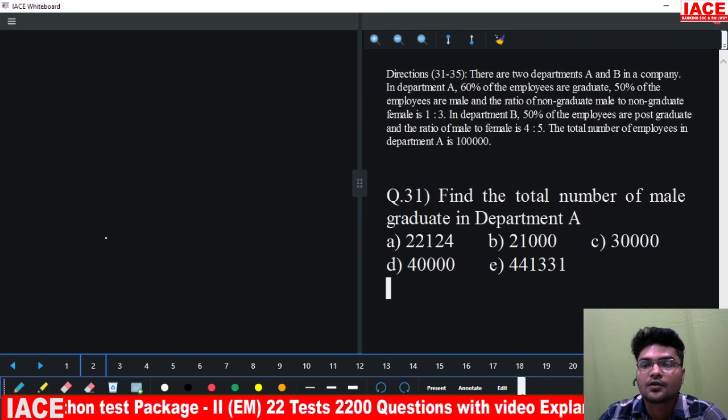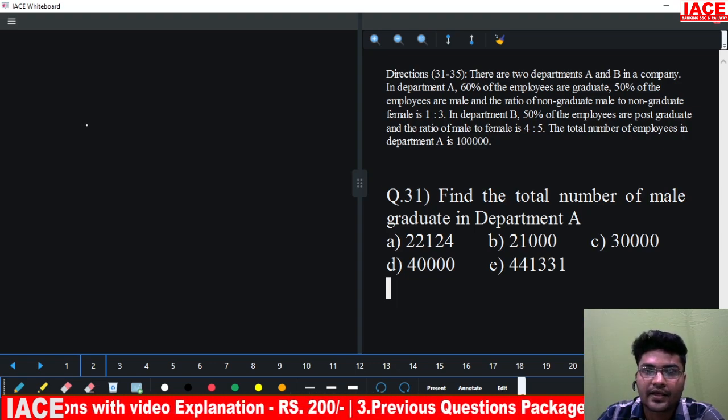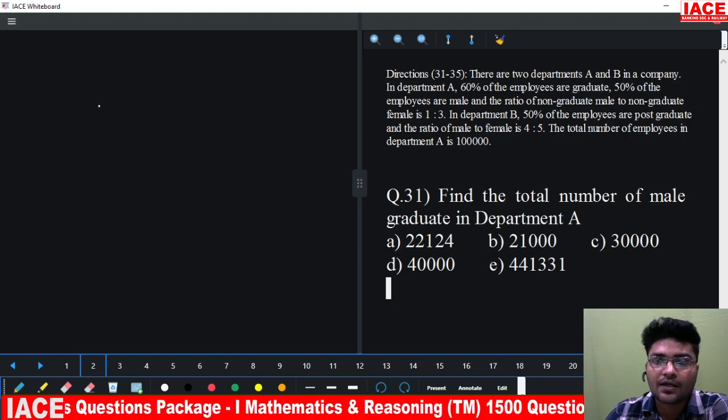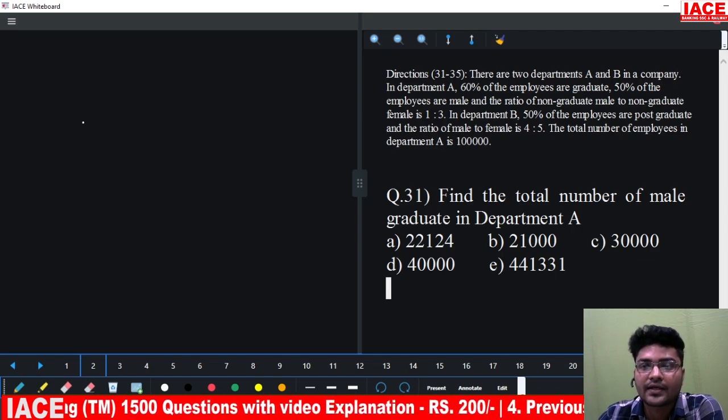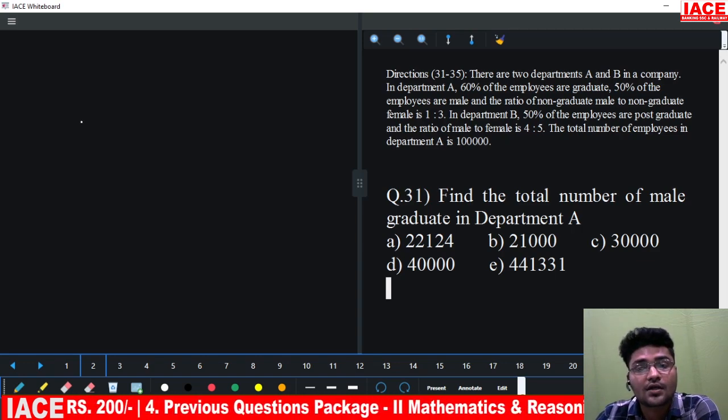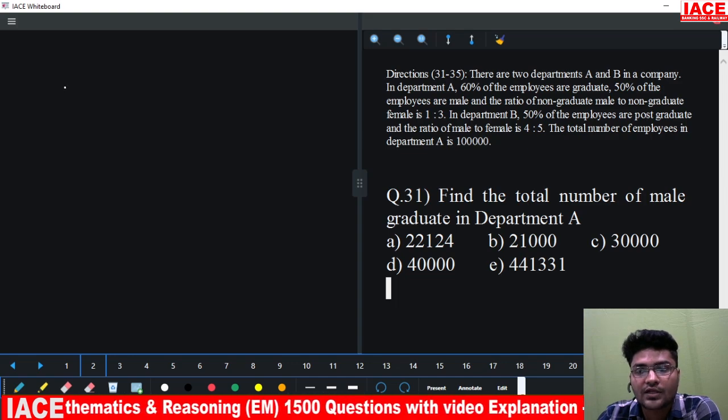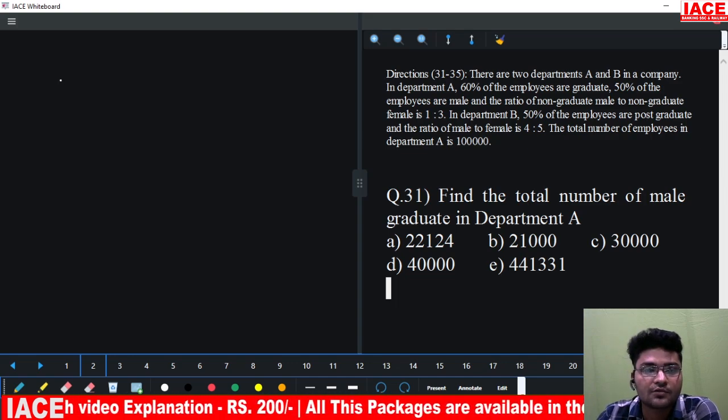First question. The first question says there are two departments A and B in a company. In department A, 60% of the employees are graduate, 50% of the employees are male, and the ratio of non-graduate male to non-graduate female is 1 is to 3.